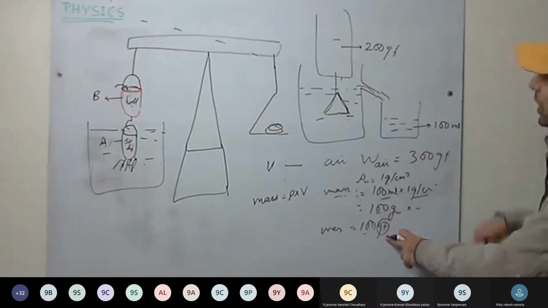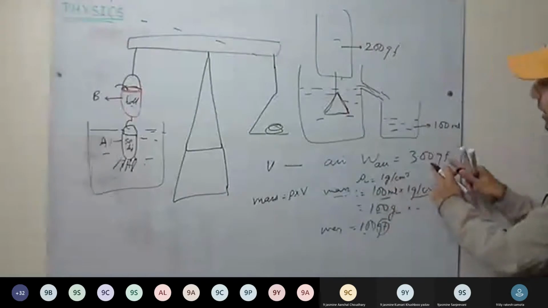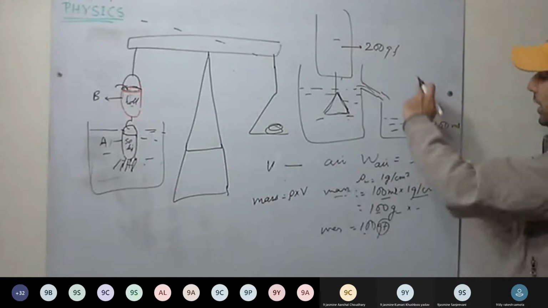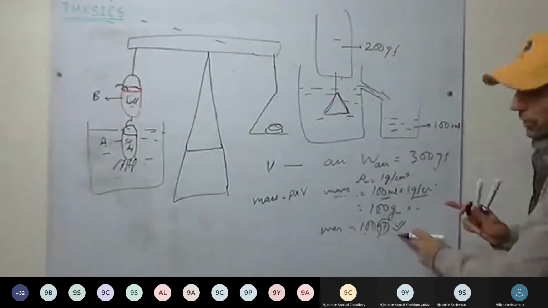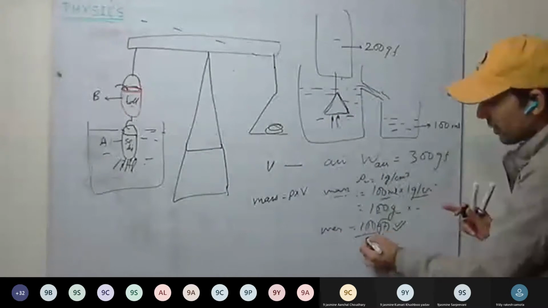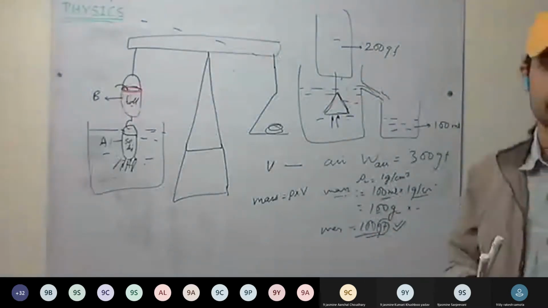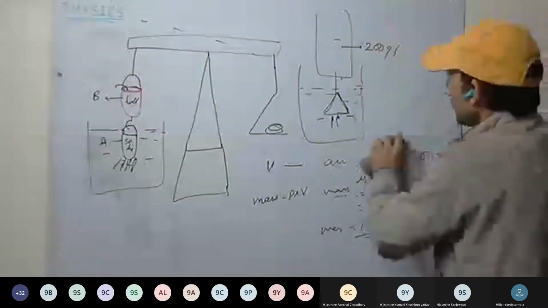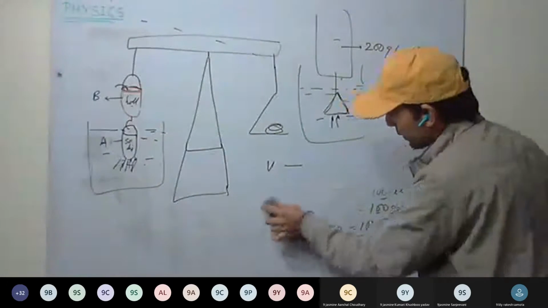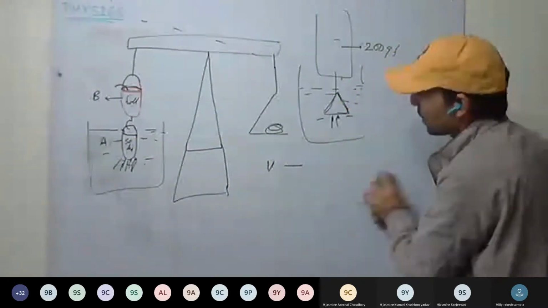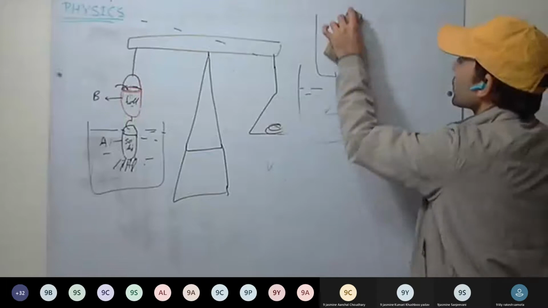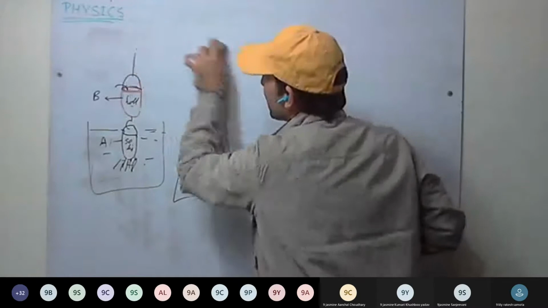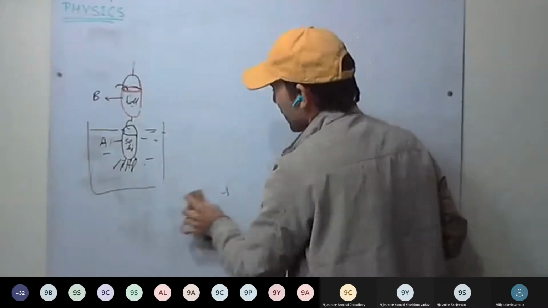So weight is how much? 100 gram force. As well, you can see in the reading, weight in the air was 300 GF. When it was immersed, spring balance was showing 200 GF. So the difference you can see is 100 GF. That is because of the weight of the liquid displaced. So upthrust that is being applied is the same as the weight of the liquid displaced. Understood this one? So all you have to remember is that according to Archimedes principle, when a body is immersed, either partially or completely, the upthrust force, the upward force, will be equal to the weight of the liquid displaced by it.